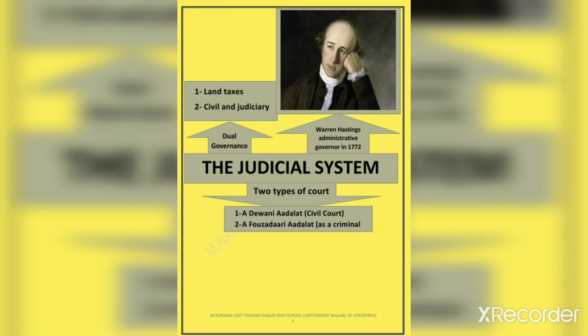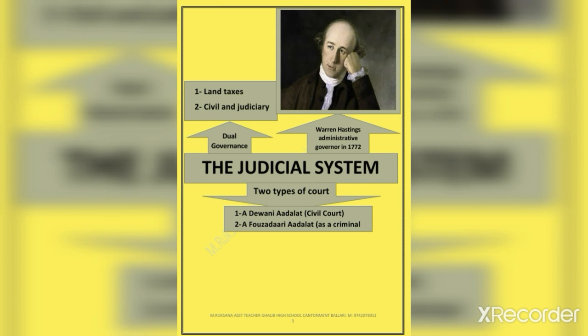This is called dual governance. Under this, the authority to collect land taxes, civil and judiciary were given to the Indian officials, whereas the British retained the authority of managing the revenue collected.